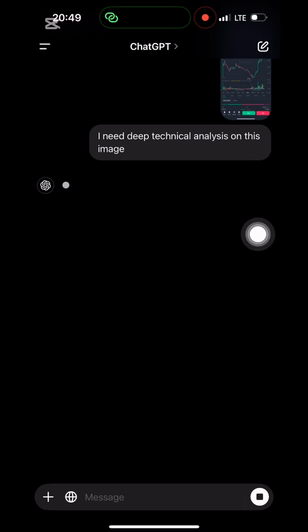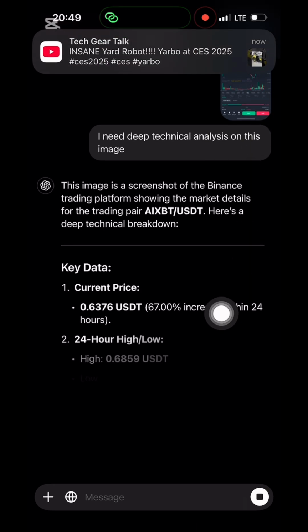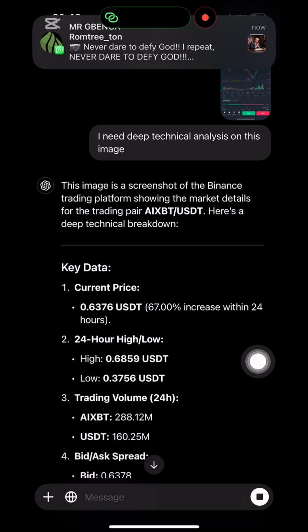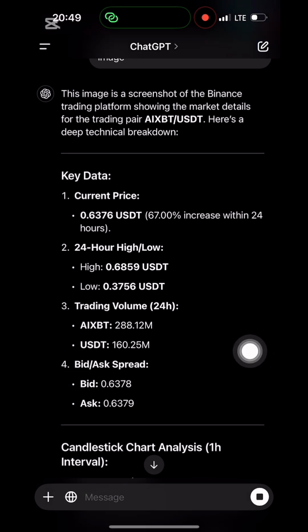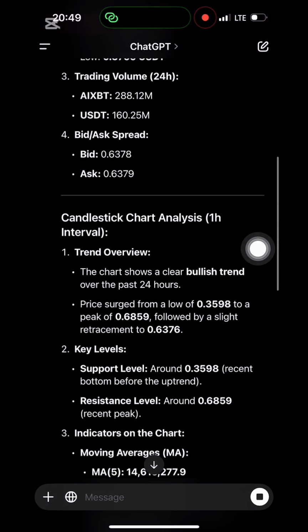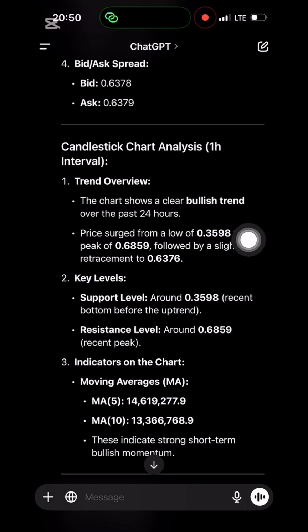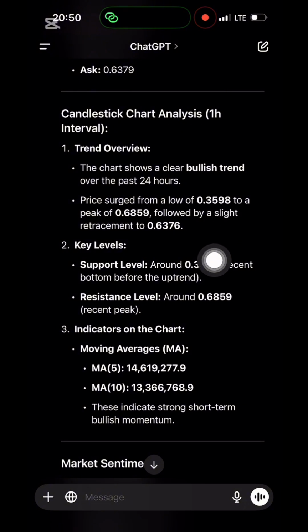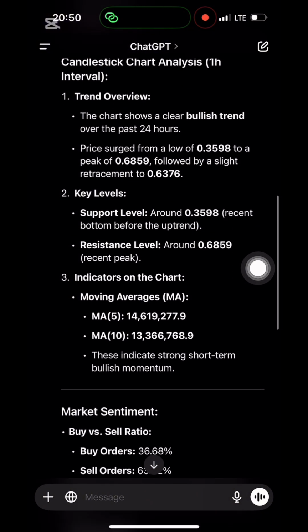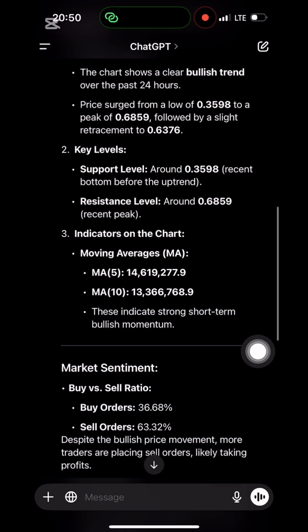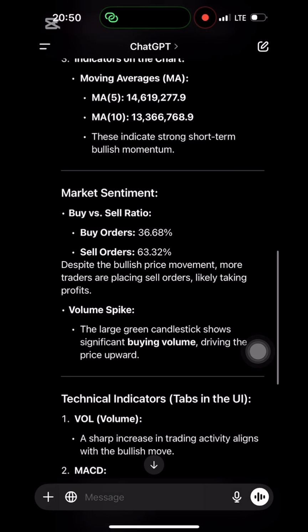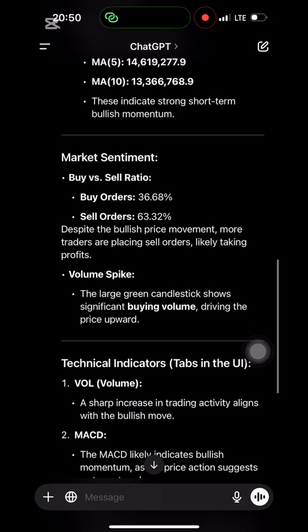Step 4, let the AI work for you. ChatGPT will process your screenshot in seconds and provide detailed technical analysis based on the charts. Here's what you will get: current price, 24-hour highs and lows, trend overview, key levels, indicator insights, e.g. the RSI, KDJ, volume, and you also get the market sentiment, buyers versus seller activities. It will also show you the recommended entry and exit points.